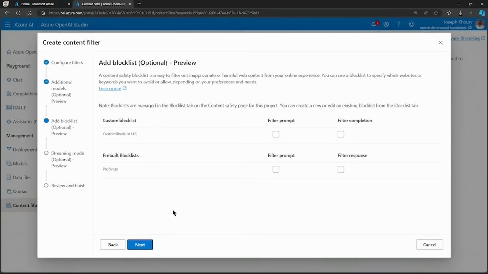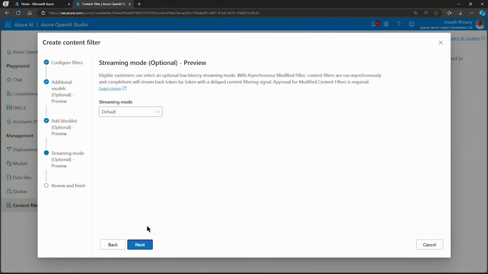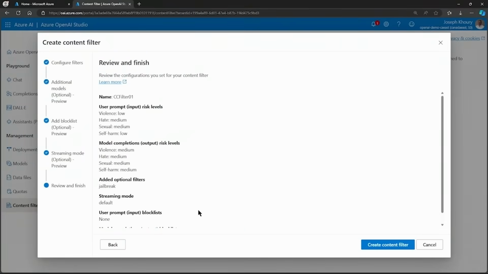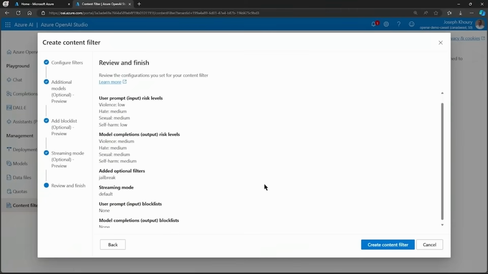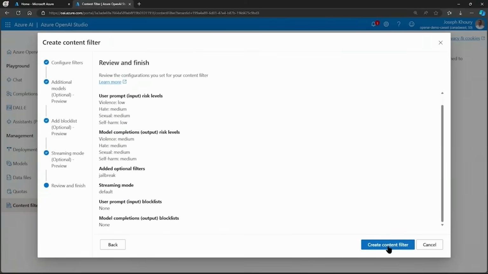Okay, now block lists allow us to specify terms that we want blocked. There are also pre-built block lists. There is one with Azure OpenAI right now, and it's on profanity. But we won't specify a custom block list for this demo. I'll just select Next. Streaming mode is optional. We'll leave default selected. I'll select Next. And now review and finish. Everything looks good. I'll select Create Content Filter.